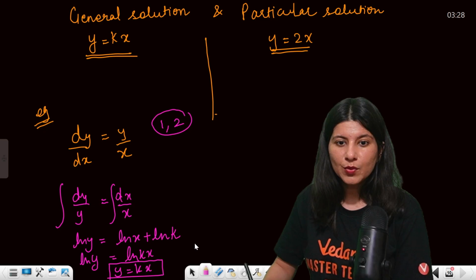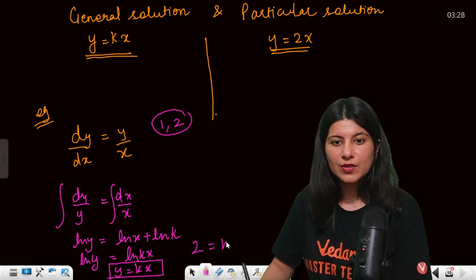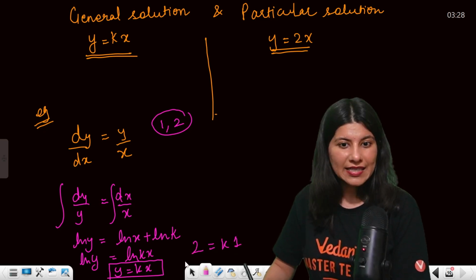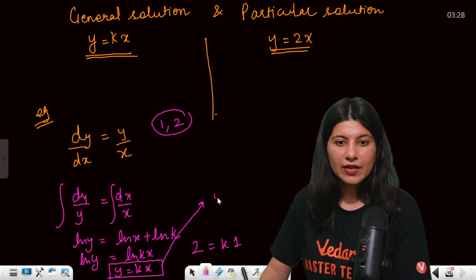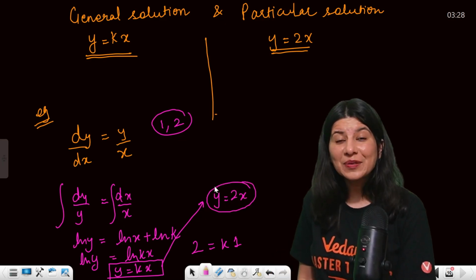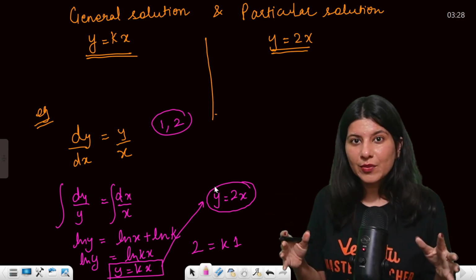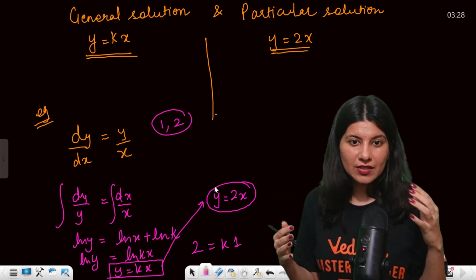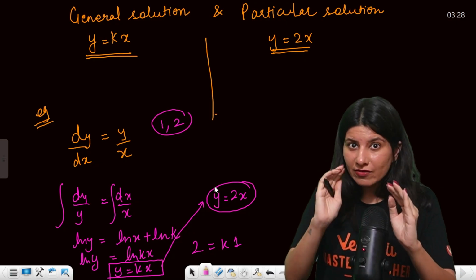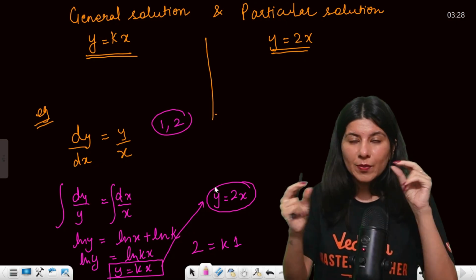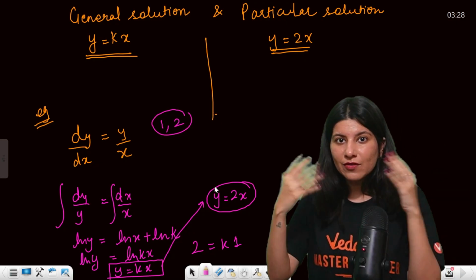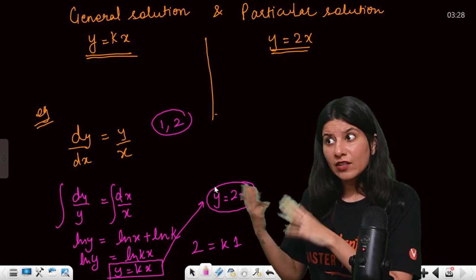So you can just put (1, 2) over here. So 2 equals k times 1. So k is coming out as 2 and you are going to write it as y equals 2x. So now can you see this is a particular solution? Okay. So for any differential equation, there will be a lot of questions. Now start observing the questions. You'll be like, okay, this is the differential equation and the curve is passing through this point.